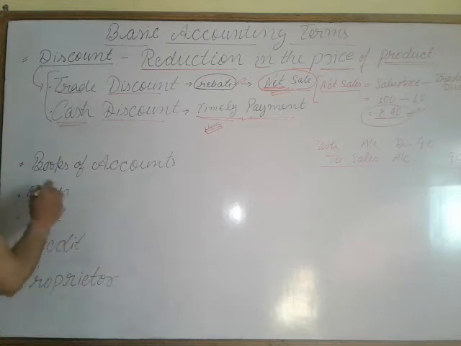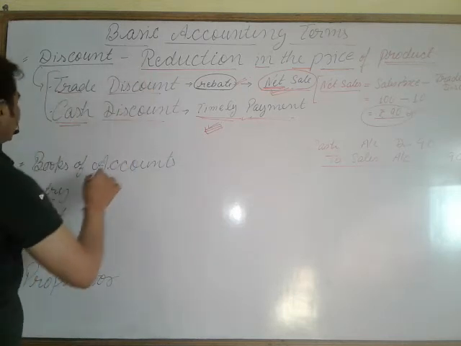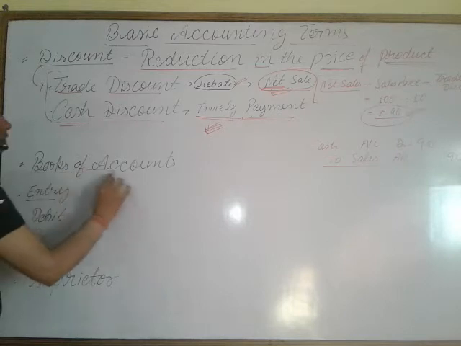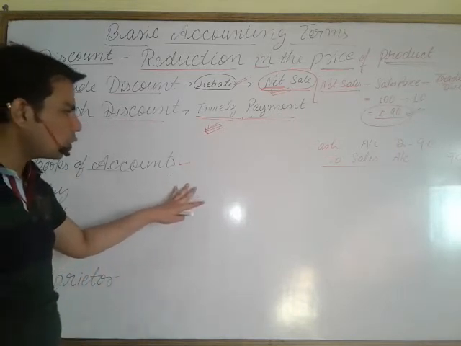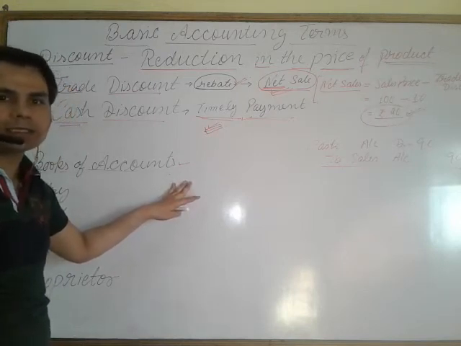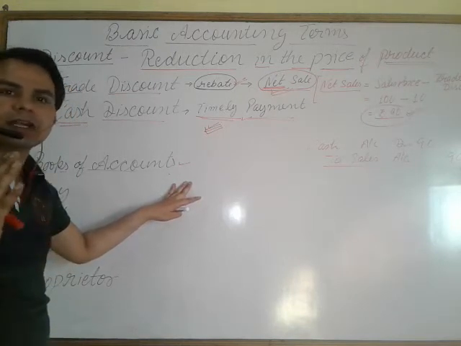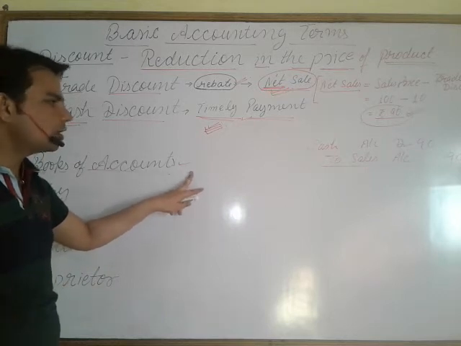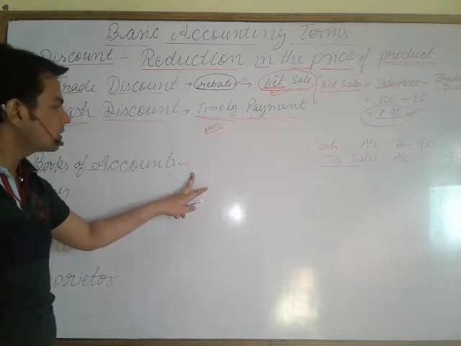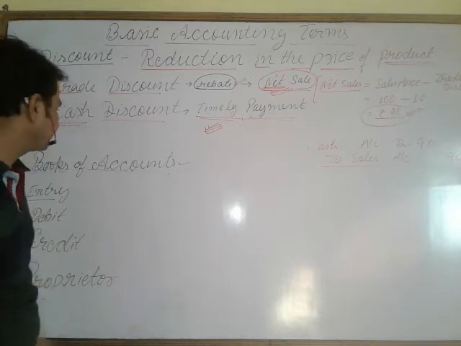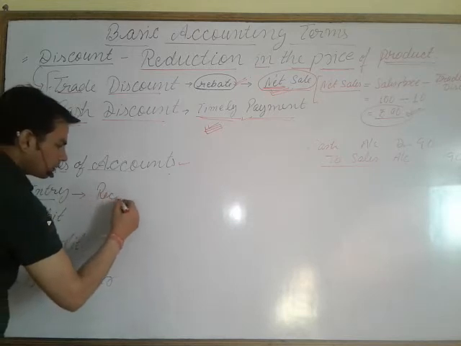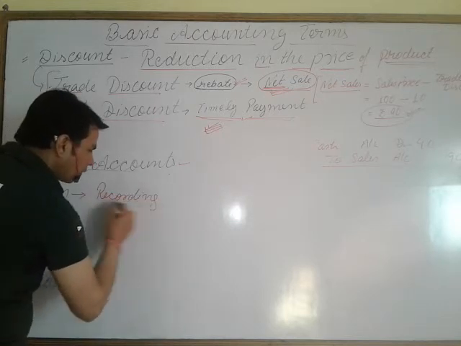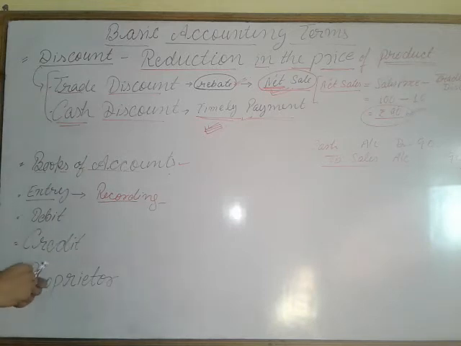Next, books of accounts. Next, basic accounting terms. This is a different topic. Books of accounts are those books or documents in which all the business transactions are recorded in a systematic way. For example, journal, cash book, purchase book, sales book, ledgers, etc. Entry. What is an entry? The recording of any transaction in the books of accounts is called an entry.